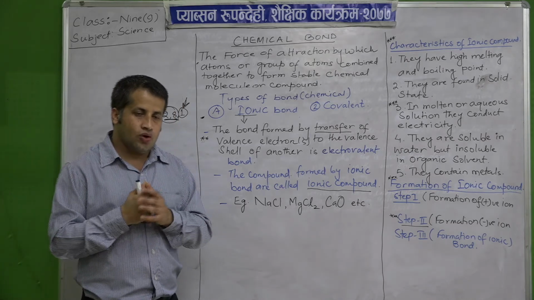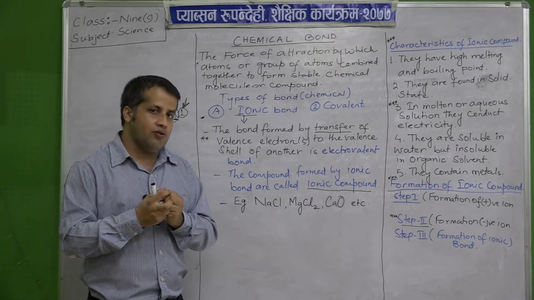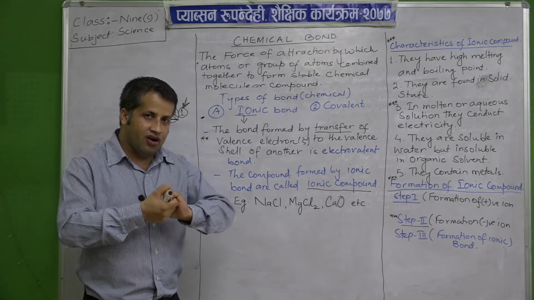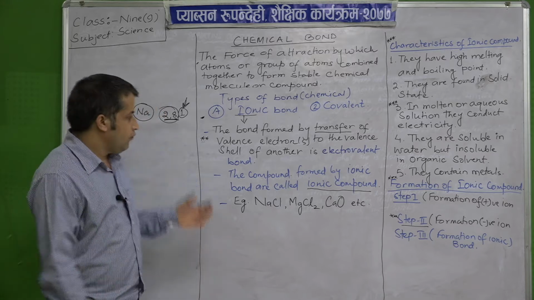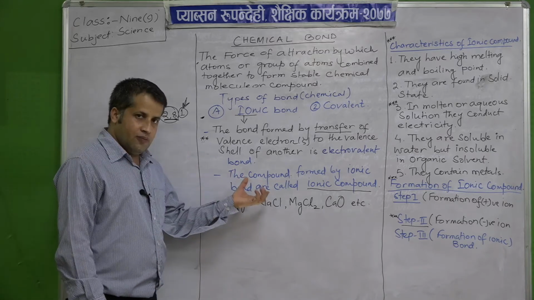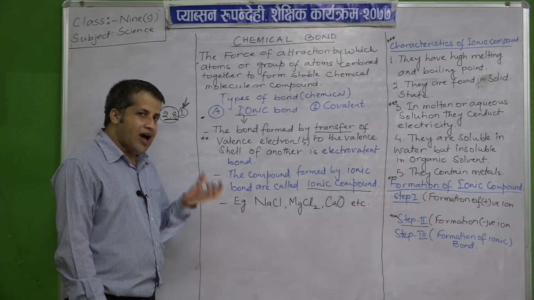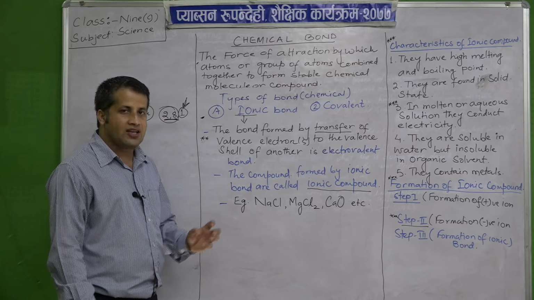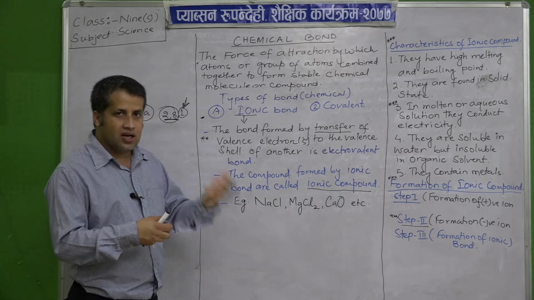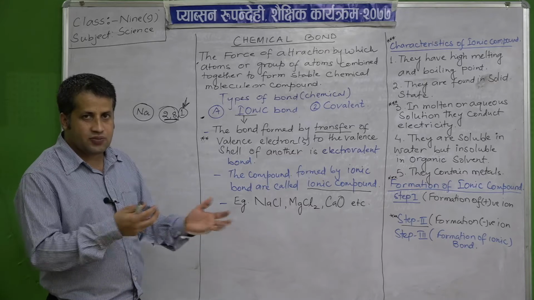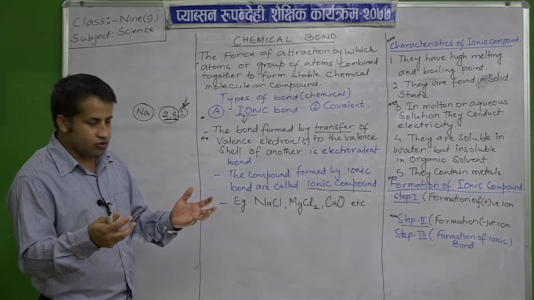So they are the strongest compound. They are ionic compounds because these compounds are formed by the formation of ions between two elements, one metal, another non-metal, by transferring of the electrons.